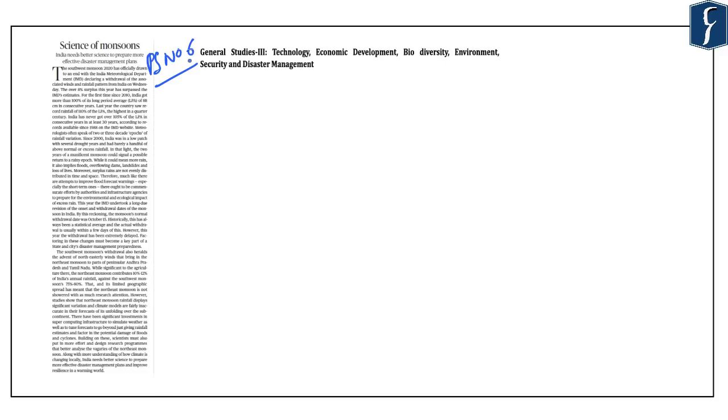So for the past few years, India has been receiving more rainfall than what has been predicted by the IMD. And due to this, it has been difficult for the authorities to properly align their disaster management plans for the monsoon-related disasters. Now, besides the issue of prediction of the quantity or the amount of rainfall, issues are also faced by the IMD in predicting the distribution of rainfall. And due to the uneven distribution of rainfall, there are floods in different parts of the country, and at the same time, other parts are facing the issue of droughts.